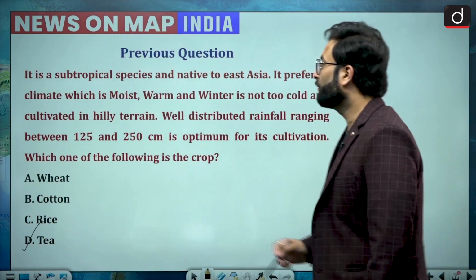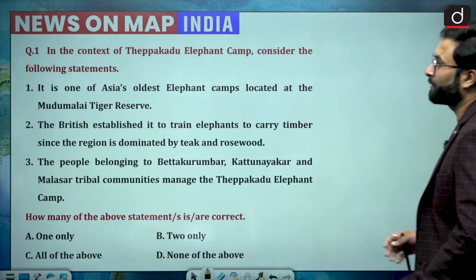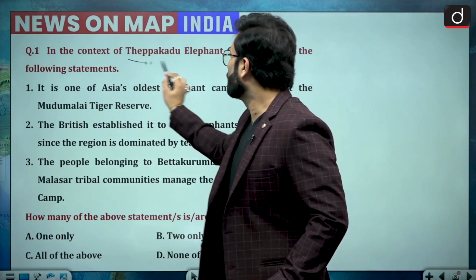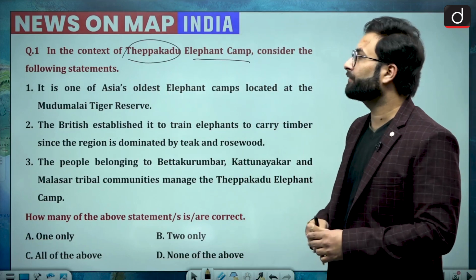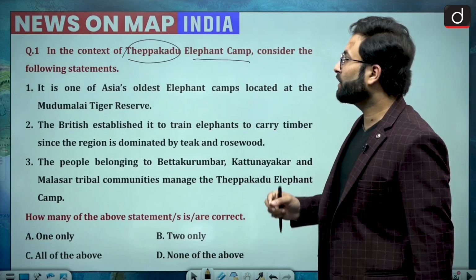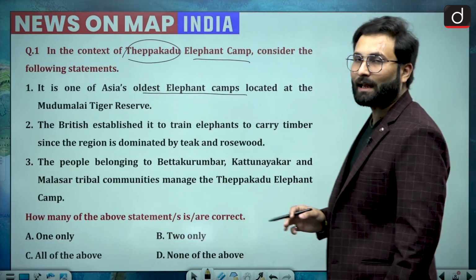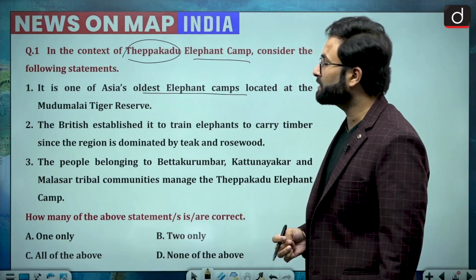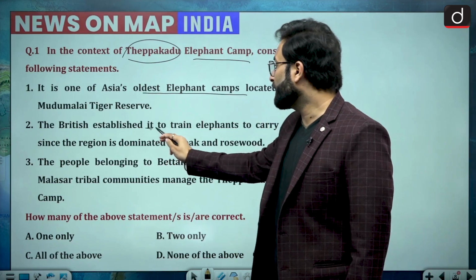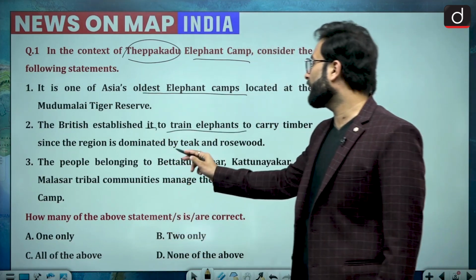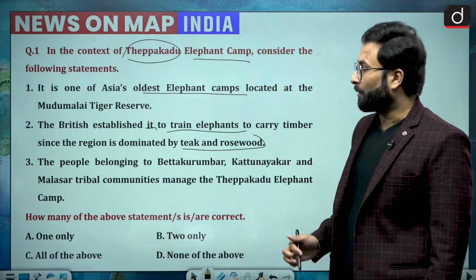Okay. Now moving further, question number 1 of this particular episode. In the context of Theppakadu elephant camps, consider the following statements. It is one of Asia's oldest elephant camps located at Madumalai Tiger Reserve. Second statement is the British established it to train elephants to carry timber since the region is dominated by teak and rosewood.